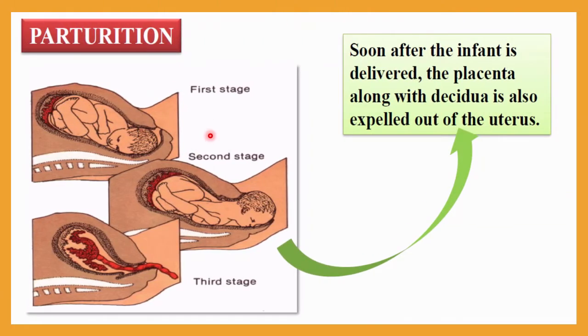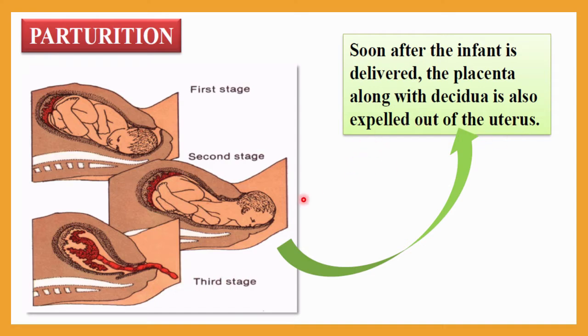Here in this diagram you can see the parturition stages. This indicates the first stage, then this one is the second stage, and this is the final, or third, stage. Soon after the infant is delivered, which means all three stages are completed, the placenta along with the decidua, here you can see the decidua, is also expelled out. Here you can see that first the baby comes out, and then the placenta along with the decidua, all the contents, come out of the uterus.